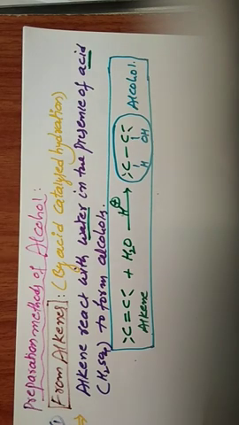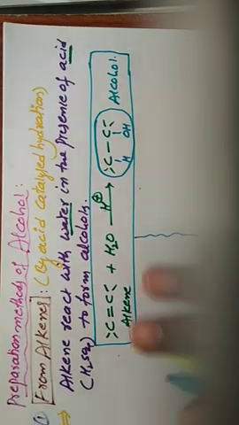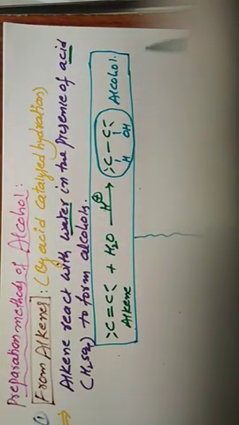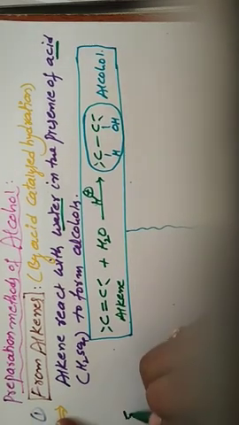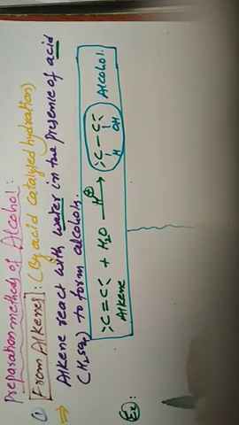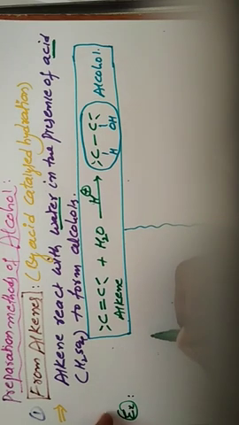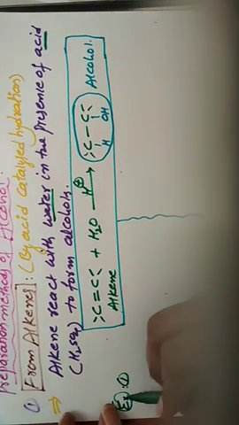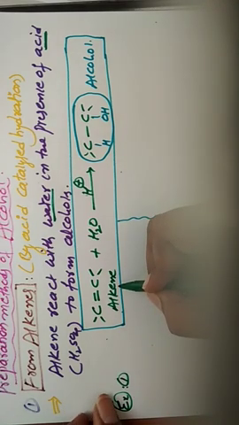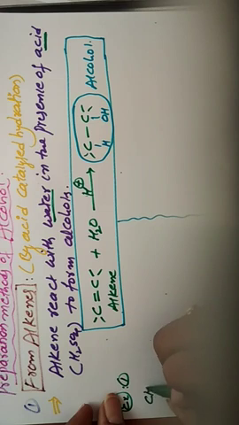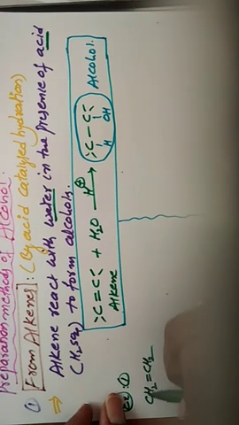This is the general reaction of alcohol preparation from alkenes. We take alkene and react with water in the presence of acid H plus to form alcohol. Now we discuss some examples. First example: instead of a general alkene we take ethene, CH2 double bond CH2.